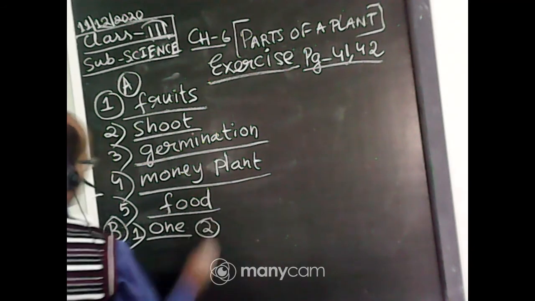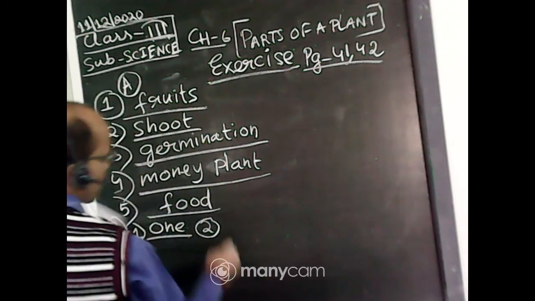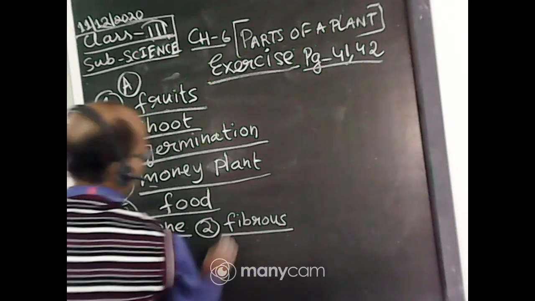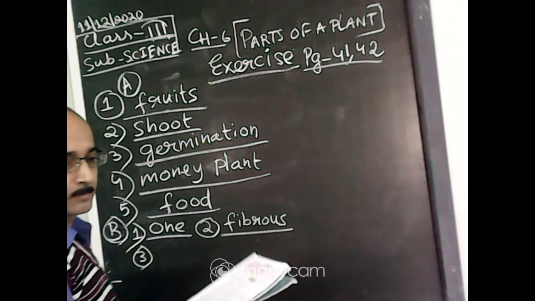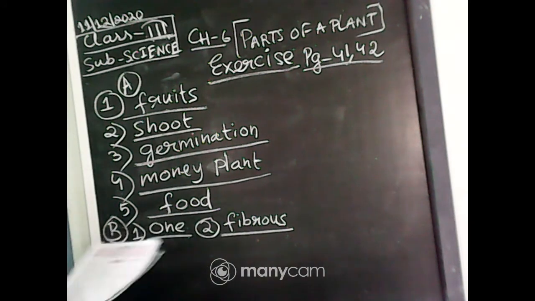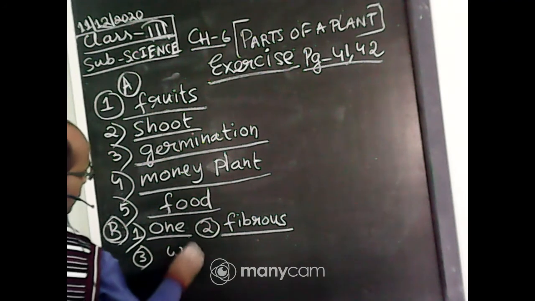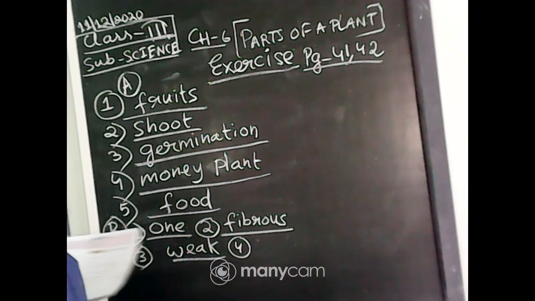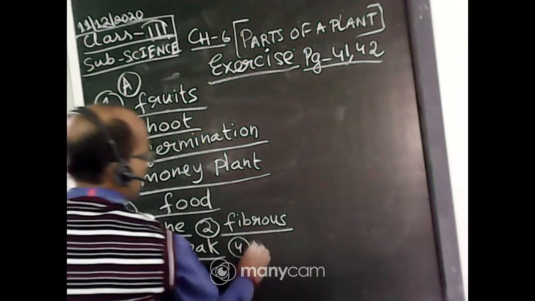Number 2. Onion plant has dash root. Onion plant has fibrous root. Number 3. Climbers have dash stem. Climbers have weak stem. It is weak. Number 4. Papaya has dash seed. Many or one. It is many seeds.